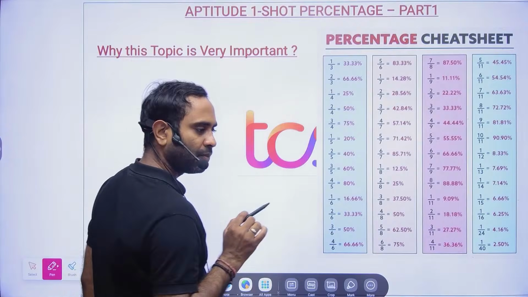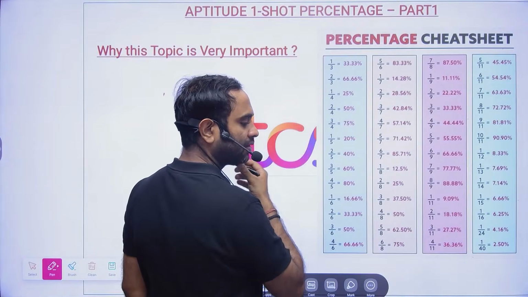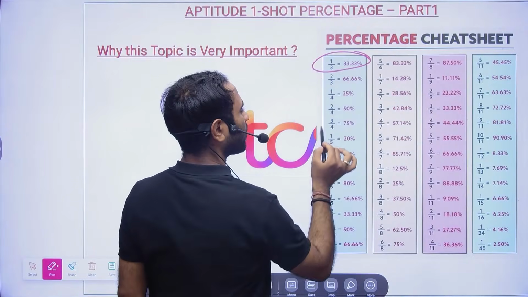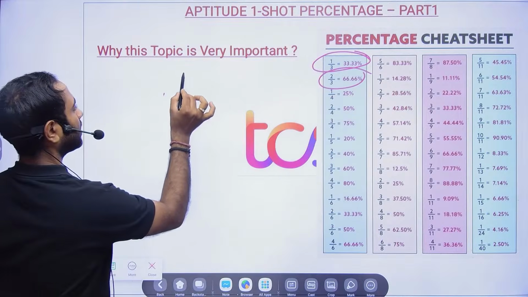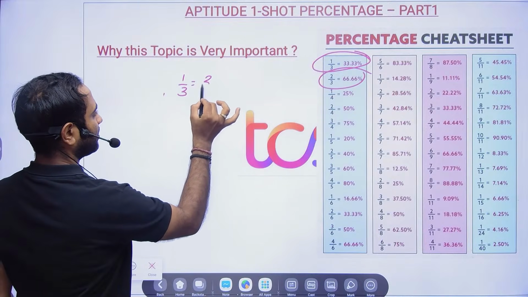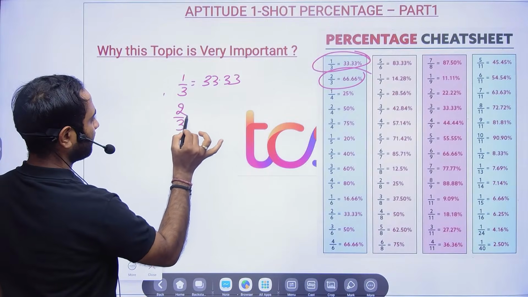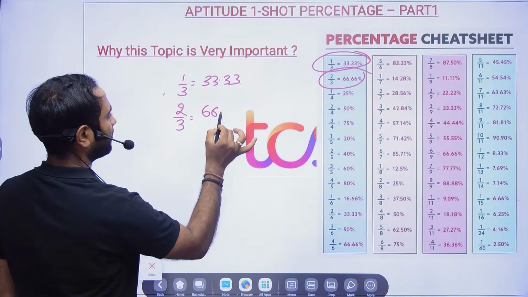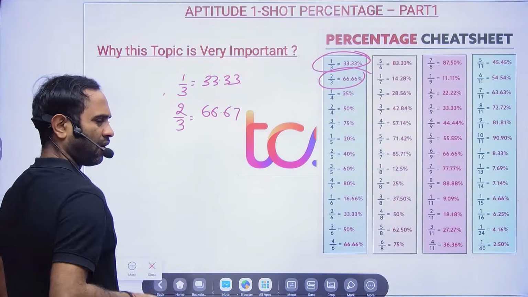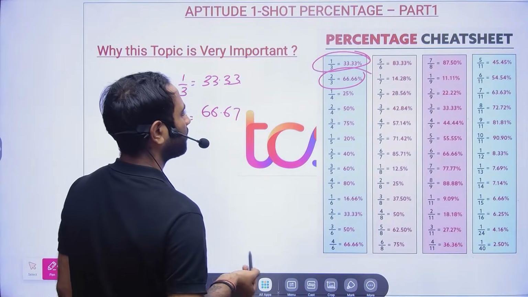Like 1/3. If you keep that in mind, 1/3 is 33.33%. Then 2/3 will be what? 2/3 will be nothing but 66.67%.